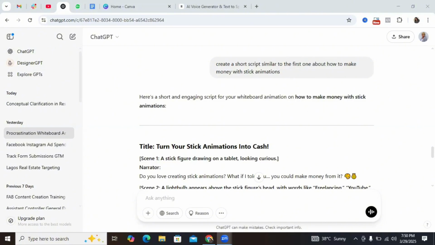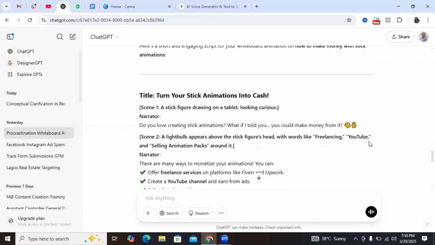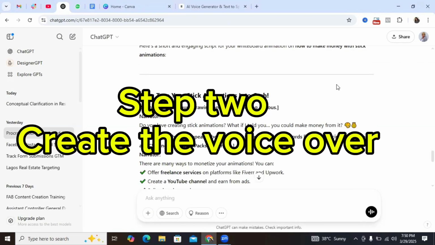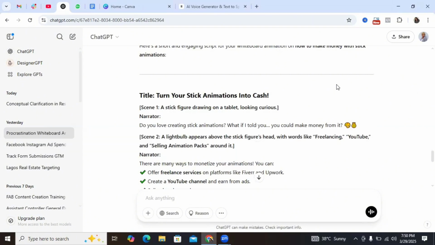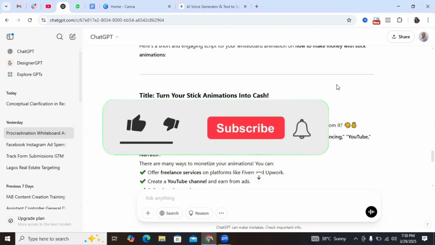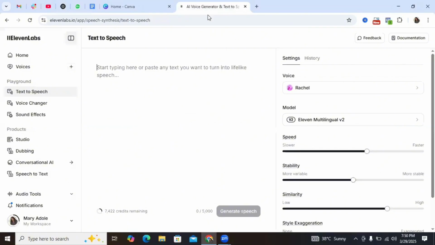So let's say you've done your script with ChatGPT. The next thing we're going to be doing is to create the voiceover that we're going to be using in our animation or in our video using this tool called ElevenLabs, right? ElevenLabs.io is the name of this tool. So you simply go to Google and search it out and create your account. It's very simple to create, right?